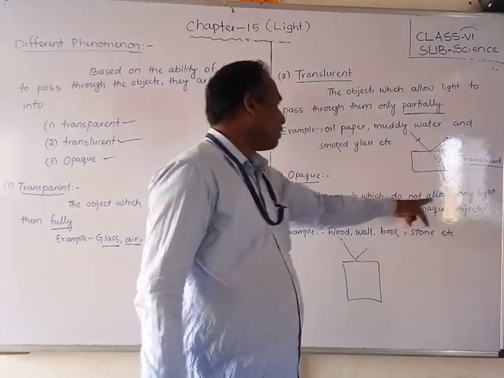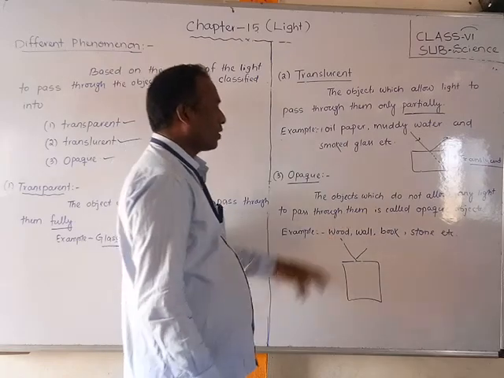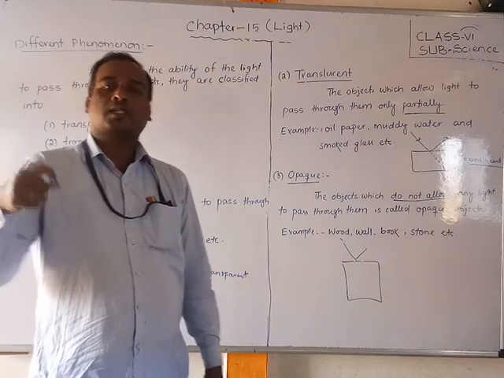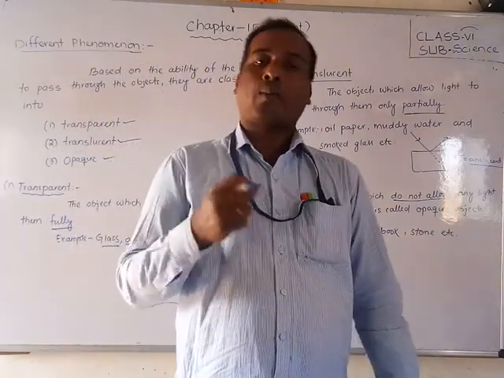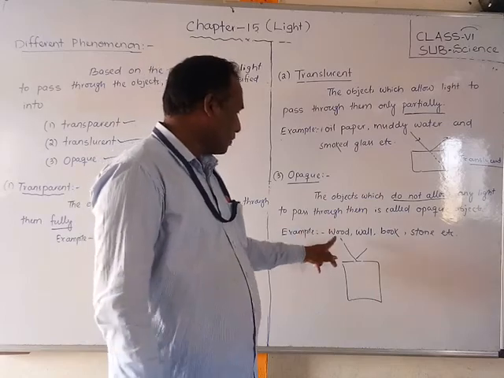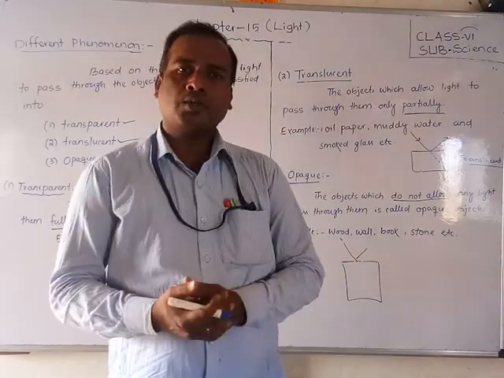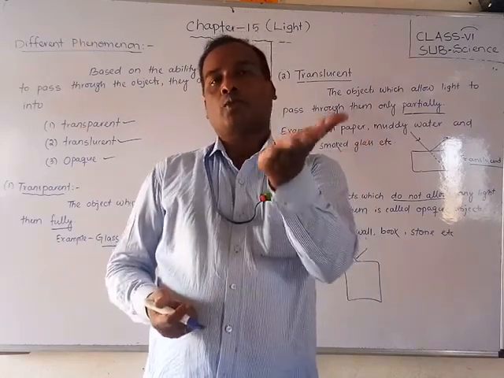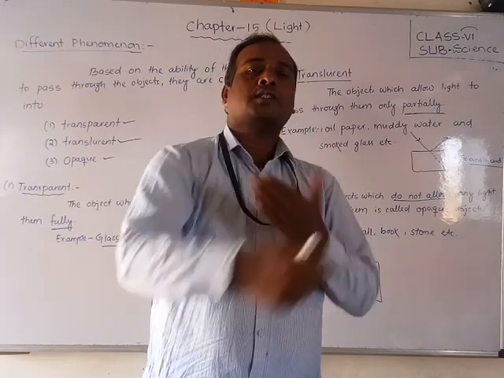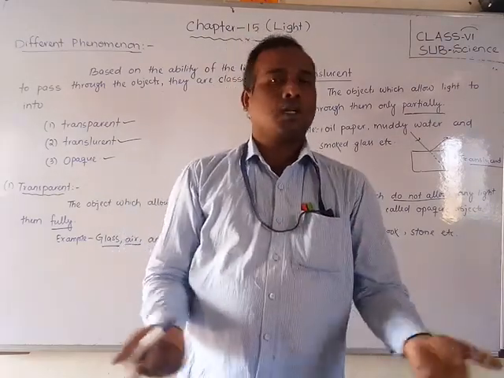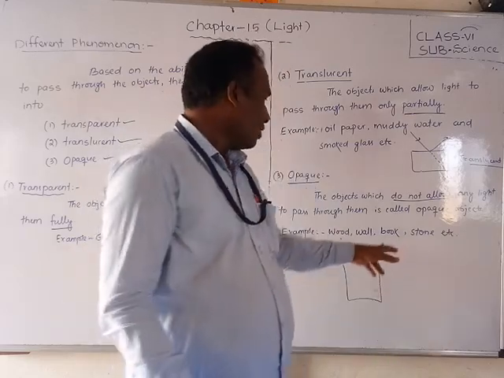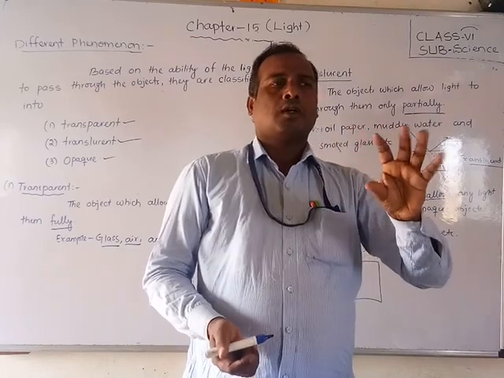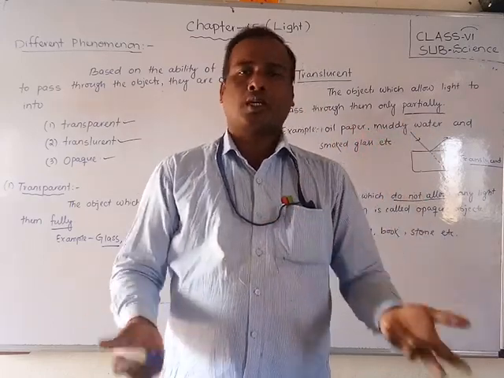Objects which totally do not allow light to pass through them are called opaque objects. Through wood, is it possible that light will pass? No. If you keep a book, you can try: keep one book, and keep a torch light on this side. Whether the light is passing through your book or not, you can easily identify. Book, stone, and so on, you can check whether the light is passing or not.